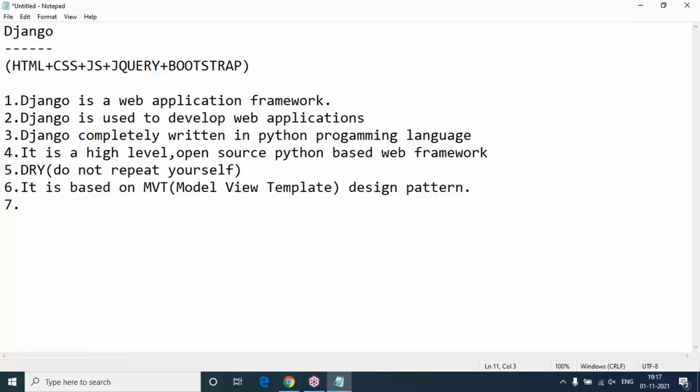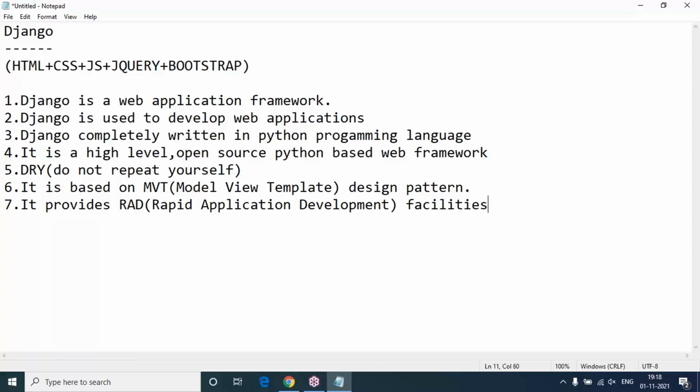So for example, I will show you a clear diagrammatic representation, and moreover, it provides RAD facilities. That means rapid application development facilities. So we are going to focus completely on the MVT pattern: model, view, template.